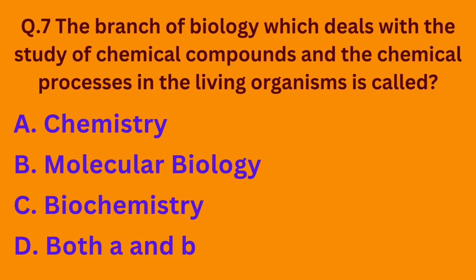Question number 7. The branch of biology which deals with the study of chemical compounds and the chemical processes in living organisms is called option A, chemistry. Option B, molecular biology. Option C, biochemistry. Option D, both A and B. So the correct option is option C, biochemistry. Basically, biochemistry deals with the study of chemical compounds and the chemical processes in living organisms.